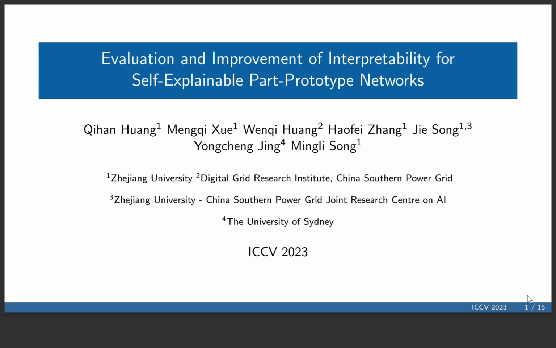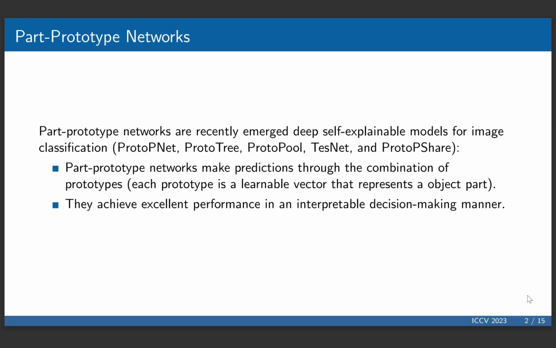In this brief presentation, I will talk about the evaluation and improvement of interpretability for part prototype networks. Part prototype networks are recently emerged deep self-explainable models for image classification, which define multiple trainable prototypes that represent specific object parts and make predictions from them. These networks achieve comparable accuracy to non-interpretable counterparts.